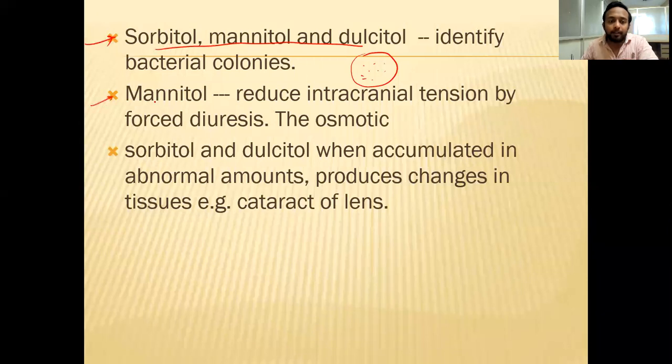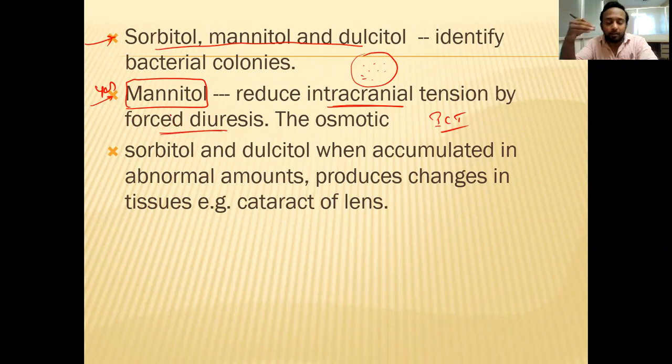Second, is there any use in treatment? Yes. Mannitol, an important alcohol derivative of the carbohydrate, is used to reduce the intracranial pressure, which is nothing but the ICT, intracranial tension, by forced diuresis.